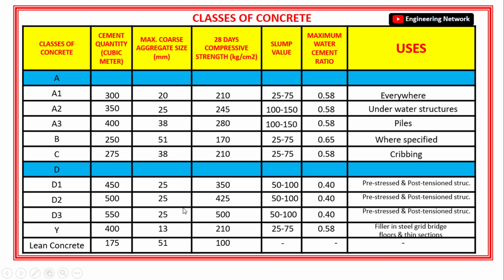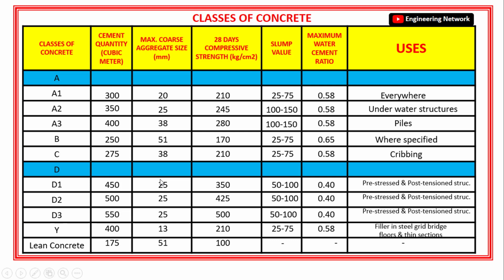After you perform the slump test, you will get the slump value, and let's say that the slump value of that particular concrete is 80 mm. Now for this slump value, how will you know the class of concrete and other values?